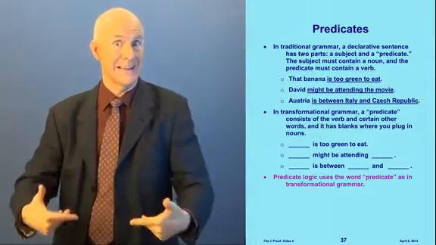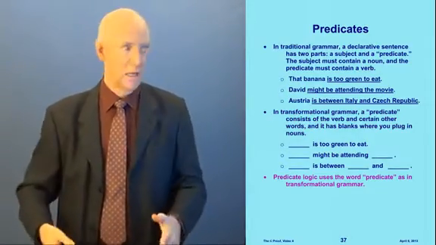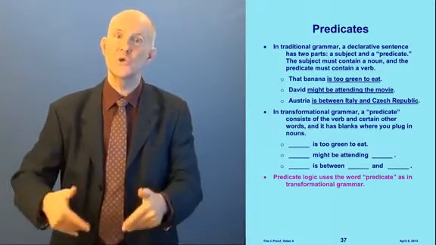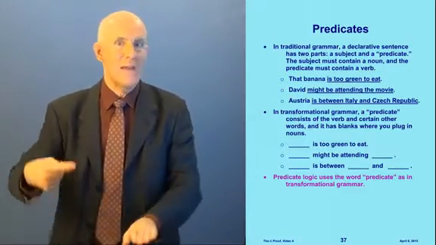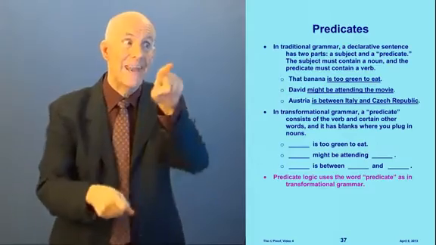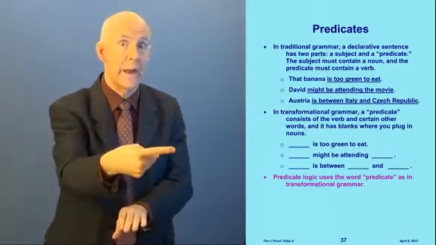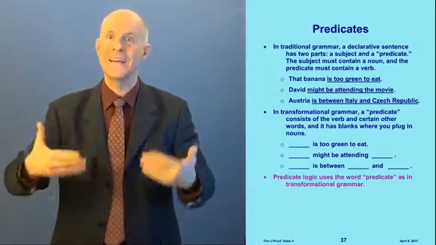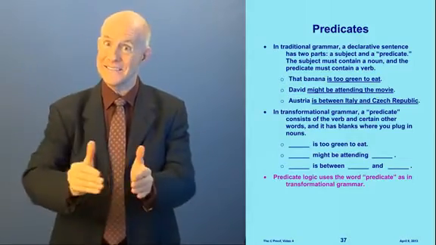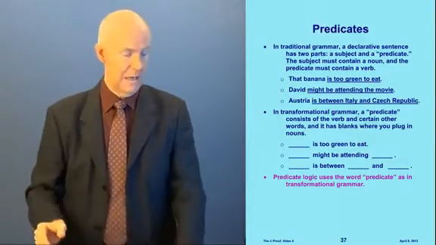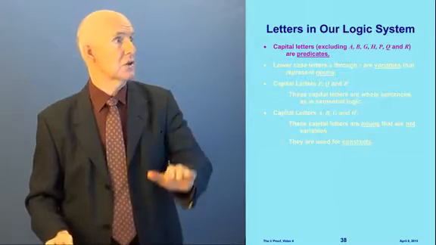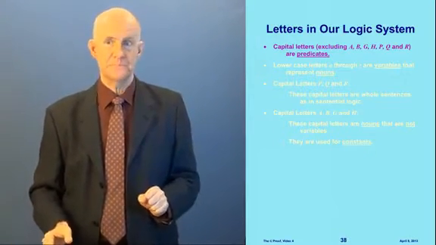Now, switching to predicate logic, which is the subject of this video. Predicate logic uses the word predicate in the way that transformational grammar does. Not this way up here, this way. So a predicate in predicate logic is this kind. It's stuff with blanks in it. Okay? So, now let's talk about the letters in our logic system.